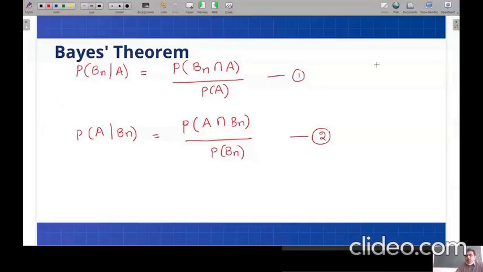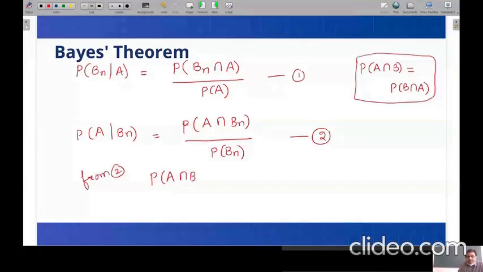Now, I hope we already know that P of A intersection B is obviously equal to P of B intersection A. Am I right? Yes, sir. This rule I'm going to make use of here. From this second equation, I'm going to write the expression for probability of A intersection Bn.